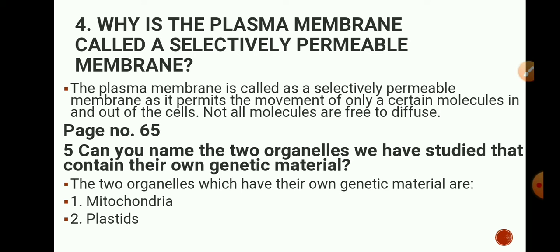Next question is, can you name the two organelles we have studied that contain their own genetic material? So those two organelles are mitochondria and plastid. Mitochondria has its own genetic material, its own DNA and ribosomes, and plastid, which is present in plant cells only. So plastid is present only in plant cells and it also has its own genetic material.